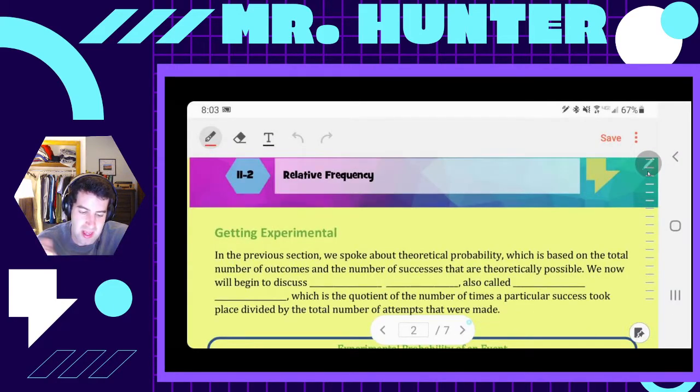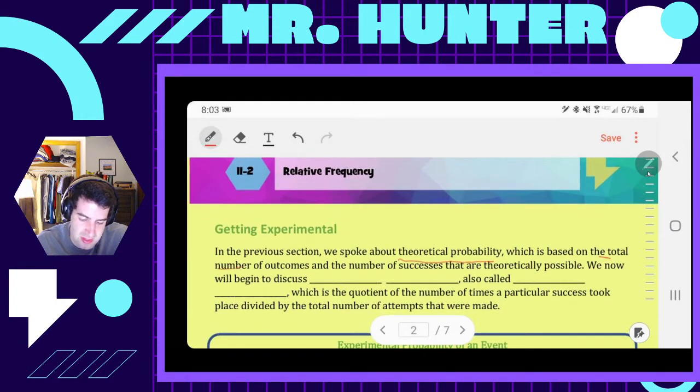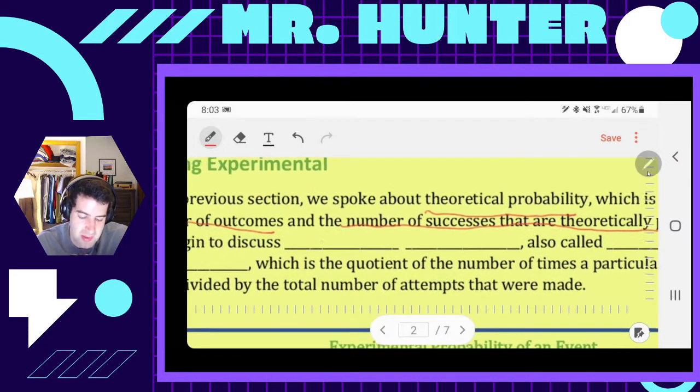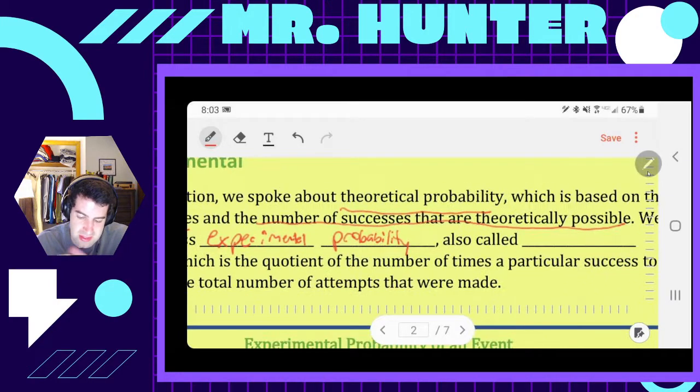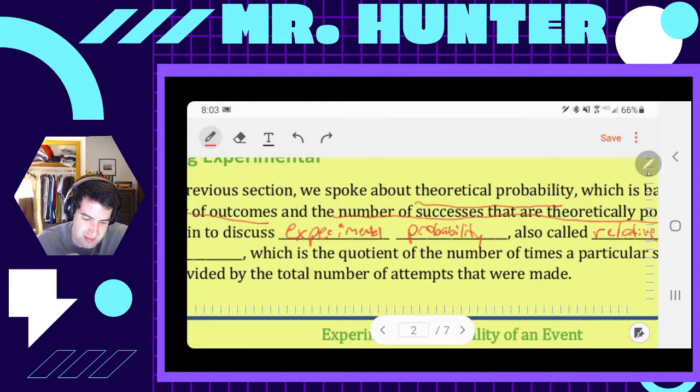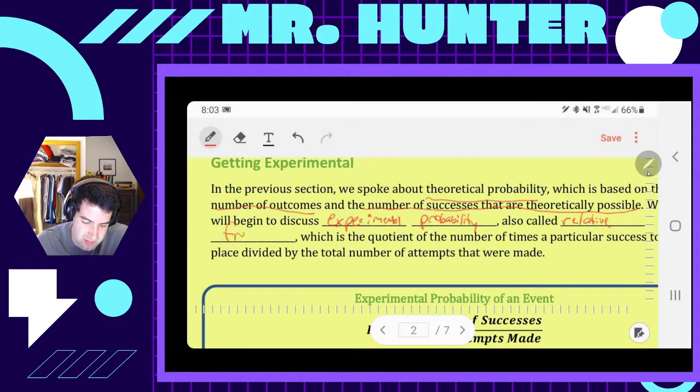So, first we should talk about the opposite, theoretical probability. We've talked about that already. That is based on the total number of outcomes that are possible and the total number of successes that are theoretically possible. But what we're going to talk about today are things that actually happen. We want to talk about what we call experimental probability, or there's another phrase we can use to refer to it. It's just the title of this chapter. We could also call it relative frequency.